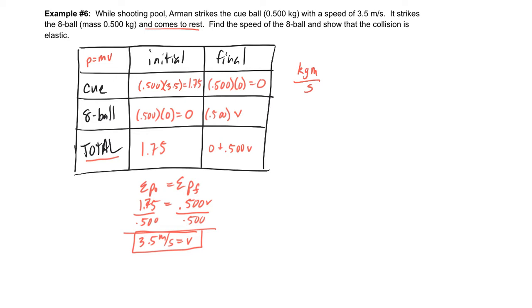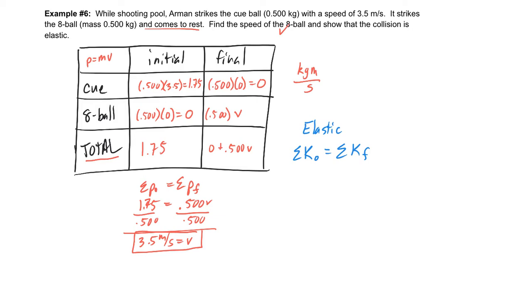And so we found the final speed of the 8 ball. Yeah, got that. Now the question says, show that the collision is elastic. Now we learned in the previous video that if something is elastic, that means that the initial kinetic energy should equal the sum of the final kinetic energies.